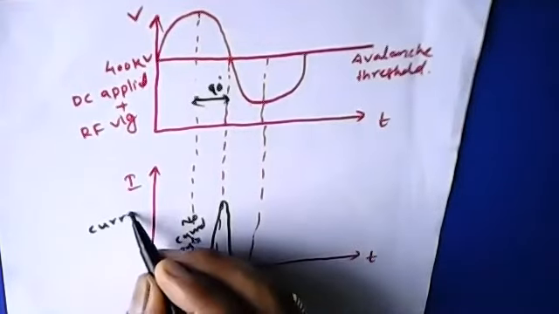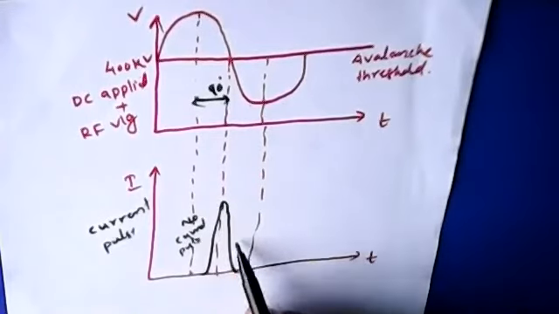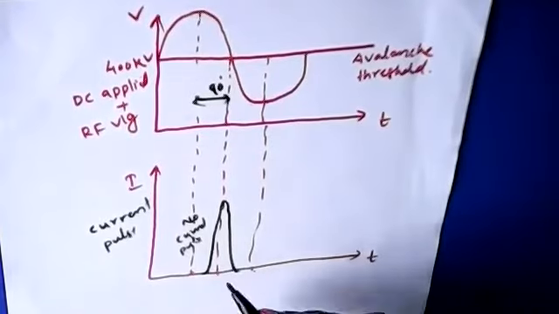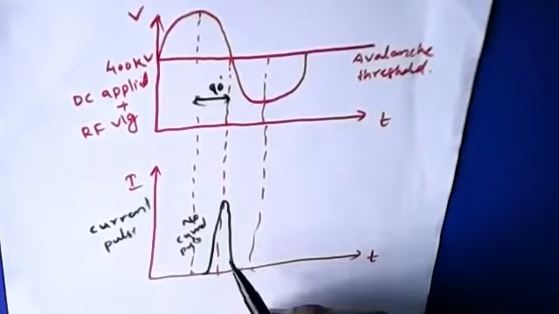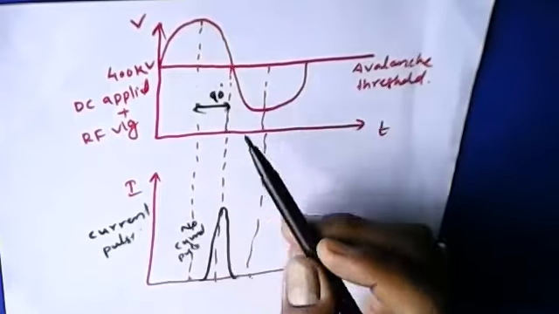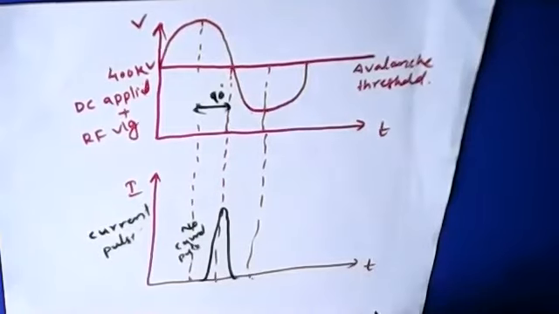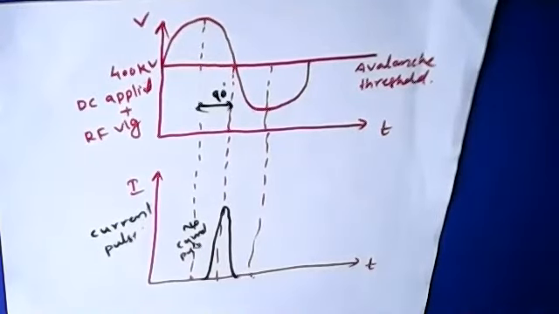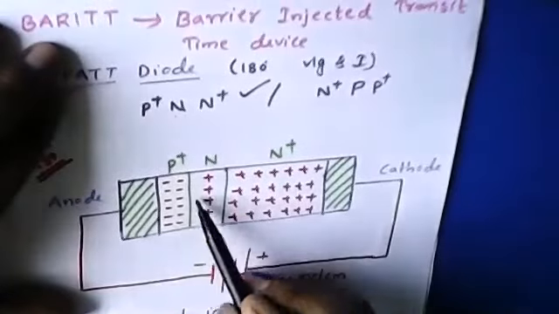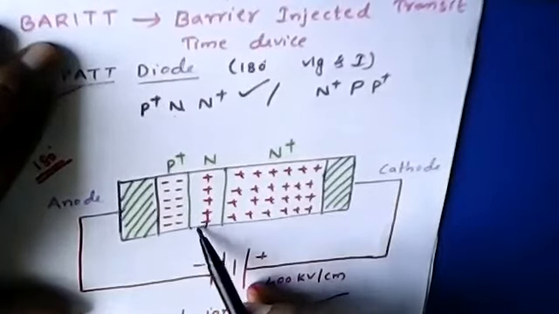So this is the current pulse along the y-axis. A current pulse is generated because of a huge number of charge carriers being developed, during which it takes some amount of time. Then a phase delay of 90 degrees is observed between the voltage and current. You can see the previous diagram. Whatever current pulse is generated over here is not going to stay there for a long amount of time.